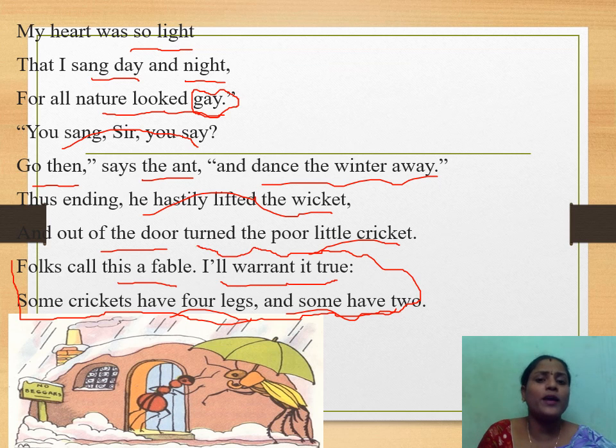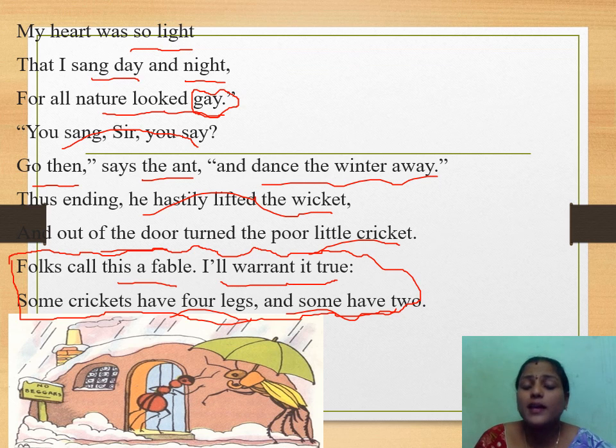Up to now we listened to the conversation between the ant and the cricket, but these two lines were said by the poet. Folks call this a fable. I will warrant it true. Some crickets have four legs and some have two, which means the poet was saying that it was true.